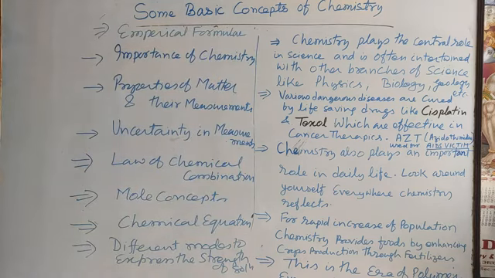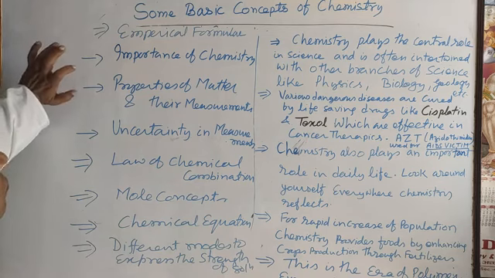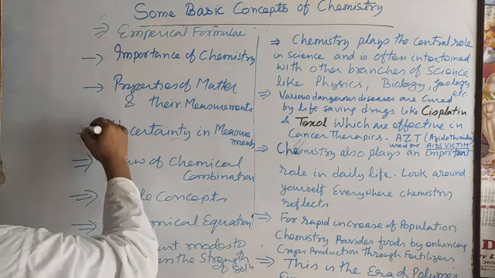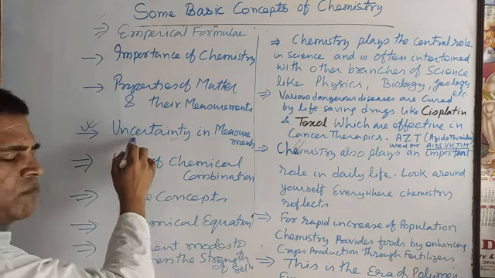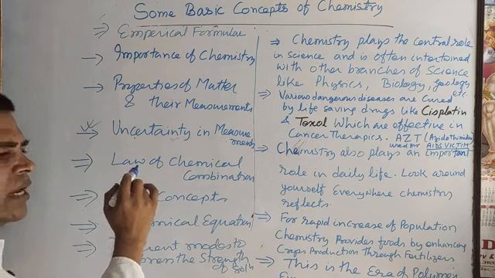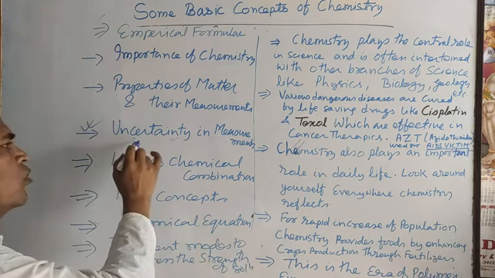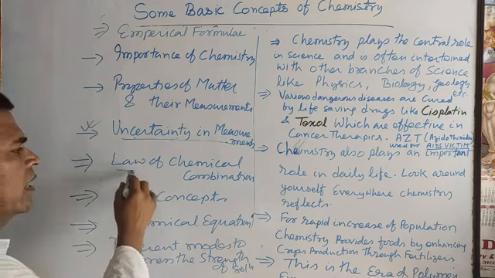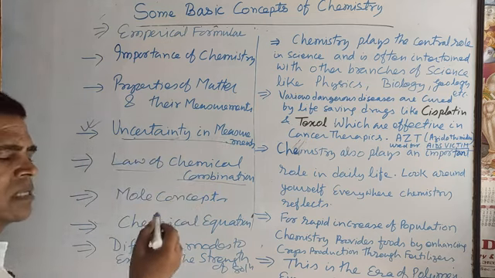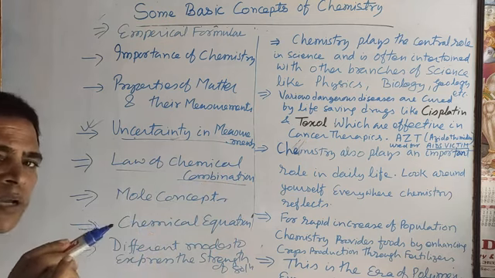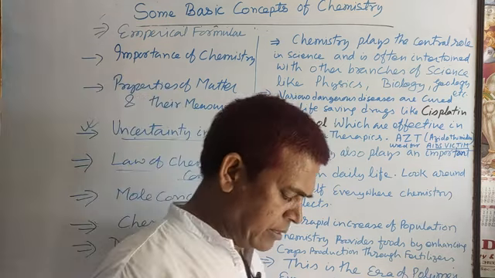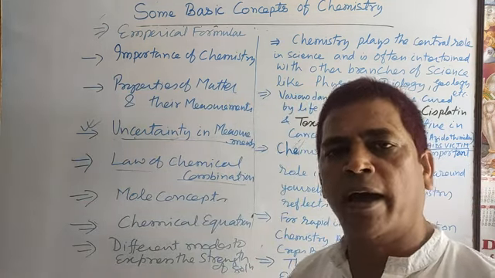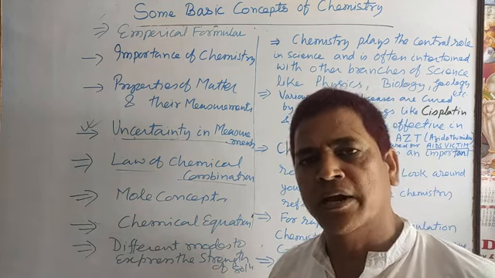Dear student, in view of the examination, here under the topic uncertainty in measurement, I will discuss the significant figure for 1 mark and precision and accuracy. That terminology is also important under this topic. And under law of chemical combination, I will discuss the law of conservation of mass, law of multiple proportion, law of definite proportion, and Gay-Lussac law, Avogadro's law, and numericals related to it.